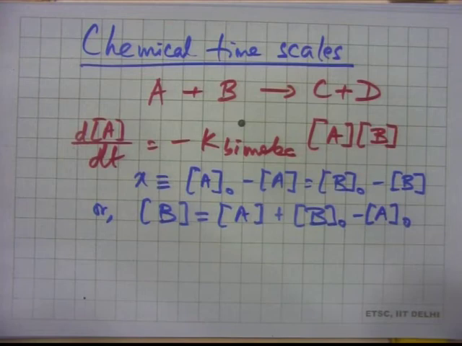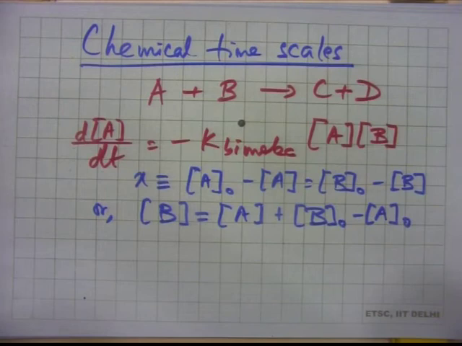So, what is this X? X is the change in concentration of A. It was initially A naught. So, A naught becomes A naught minus A. A is the instantaneous concentration, so at some time t. So, the concentration of A has changed from A naught to A. So, X is that change, which is A naught minus A, which has to be the same as B naught minus B, because every time one molecule of A gets destroyed, another molecule of B also is getting destroyed. So, we can write the same X for the change in concentration of B.